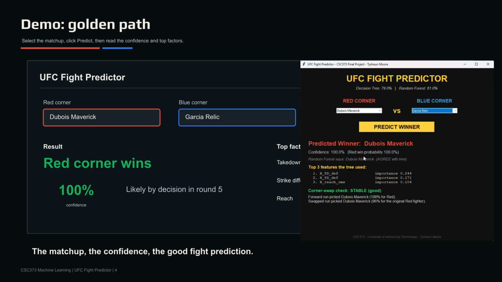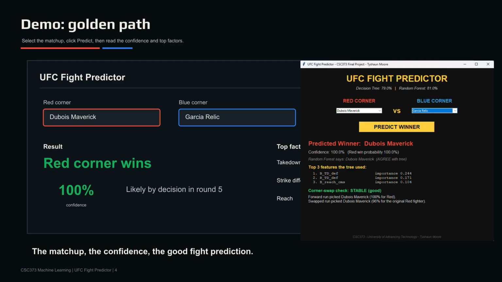Now look at the right side of the window. These are the top 3 features the model used: takedown defense, significant strike differential, and reach. Now that's a pretty clean story. The model is saying Maverick's takedown defense and strike numbers are pushing this one over the line.